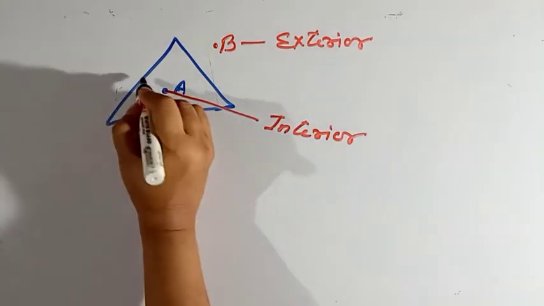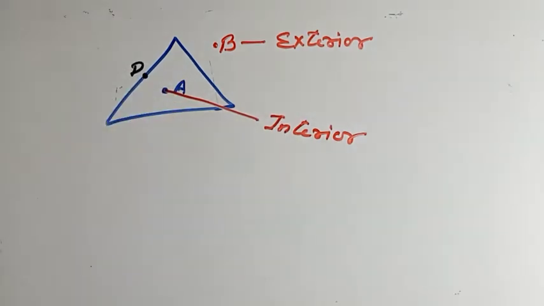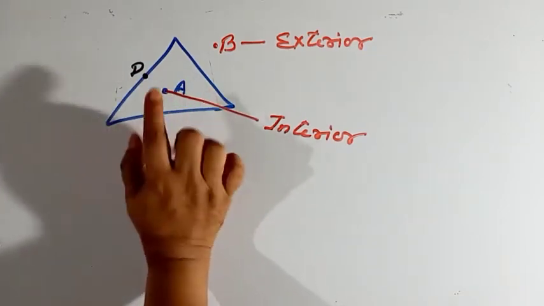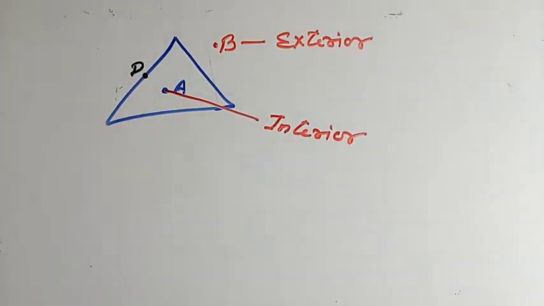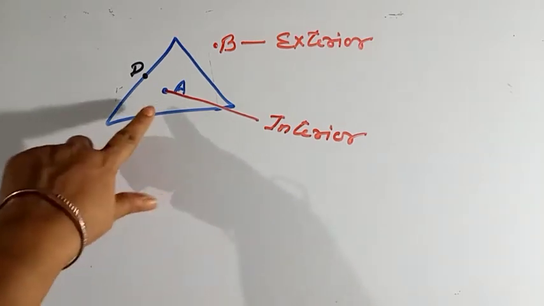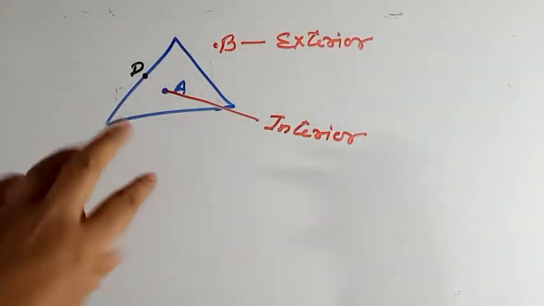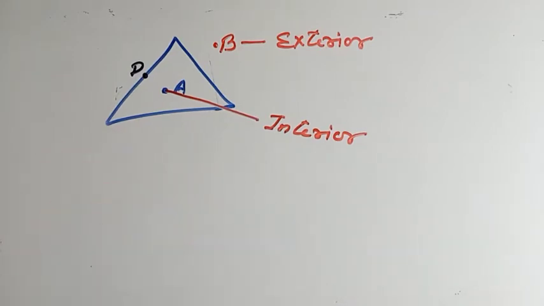And suppose I mark a point here as D. The point D is on the line segment of this triangle. An interior point is one which is inside the triangle, an exterior point is one which is outside the triangle, and the point D is on the line segment of the triangle. Clear?